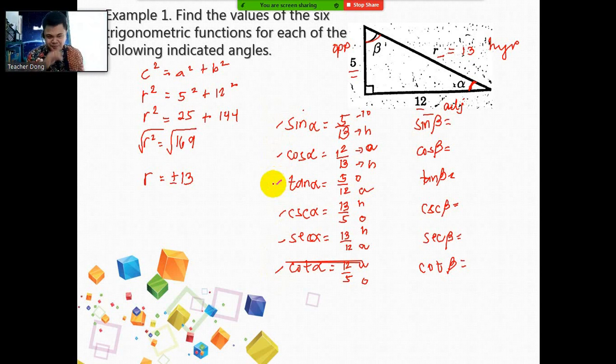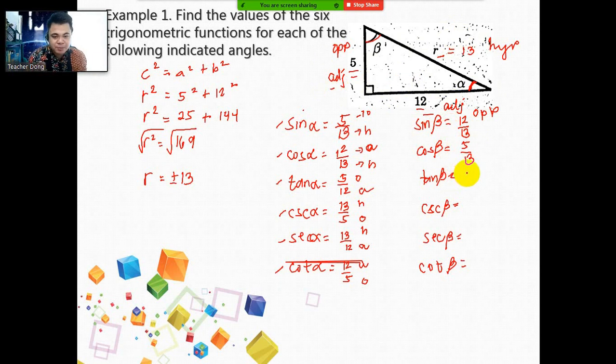Okay, very good. Now let's have the other one, the angle beta. For the angle beta, this will serve as your opposite, which is the 12, and this is your adjacent now. Okay, so for sine beta, let's use opposite over the hypotenuse, so therefore this is 12 over 13. Cosine beta is adjacent over the hypotenuse, it is 5 over 13.